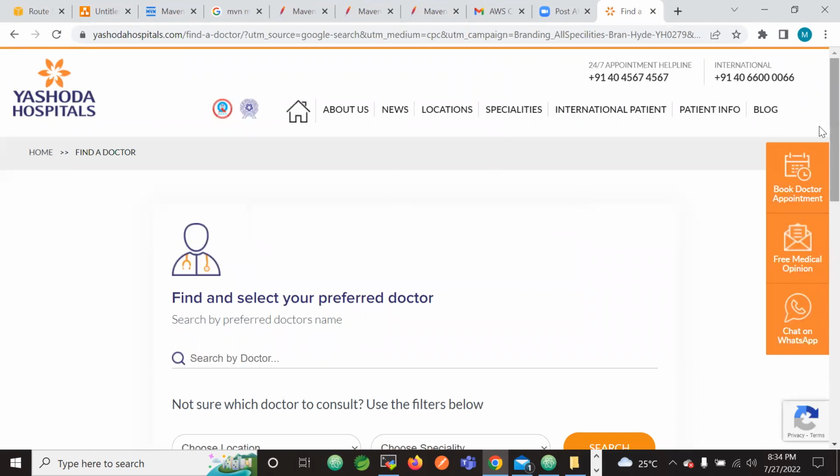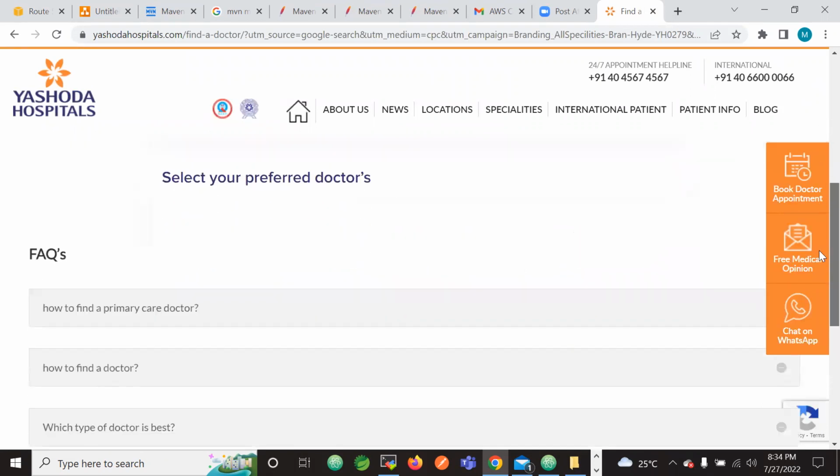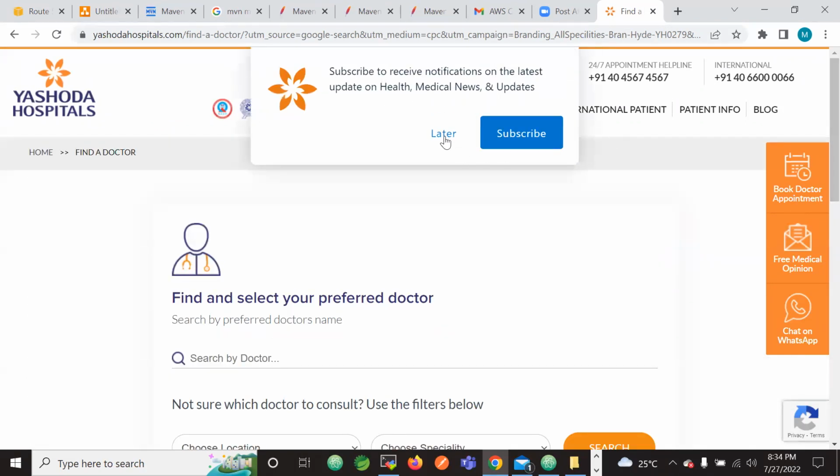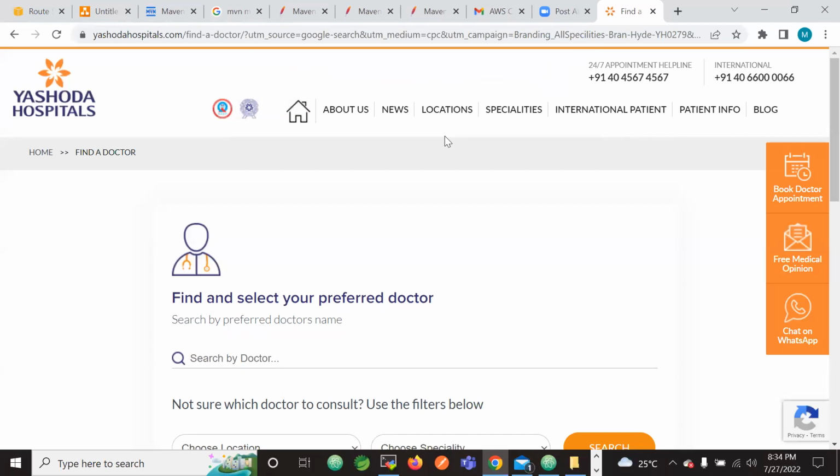There will be one more page for us to log in, which will be given once we are registered as a patient here. Once we are registered as a patient, they will give us one more link to register and then log in.